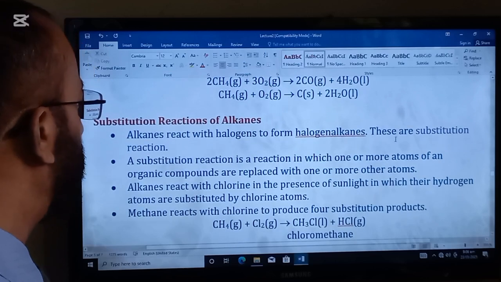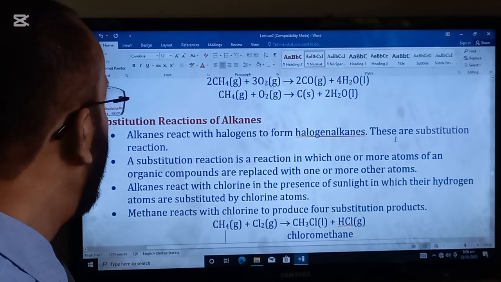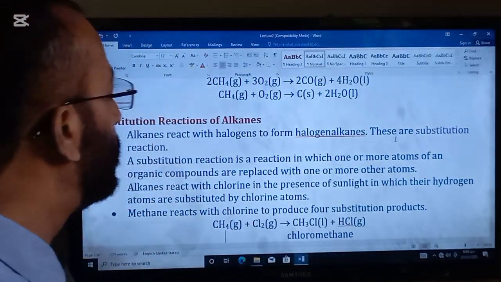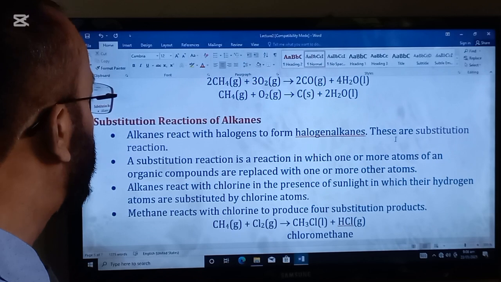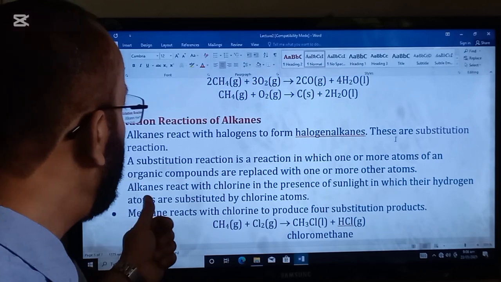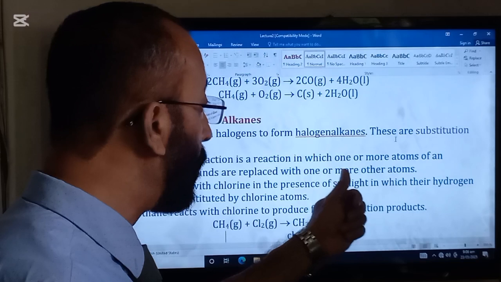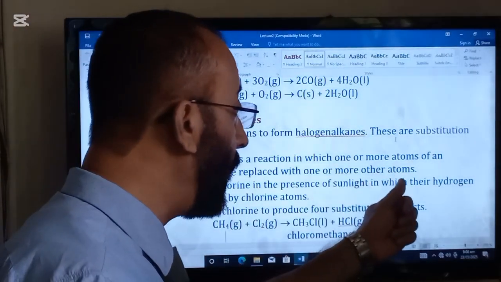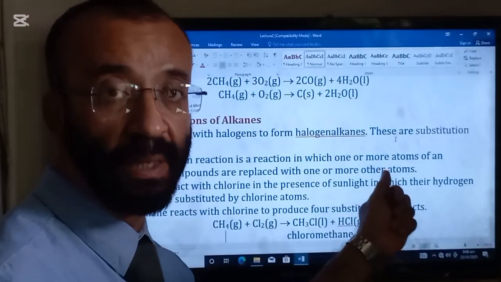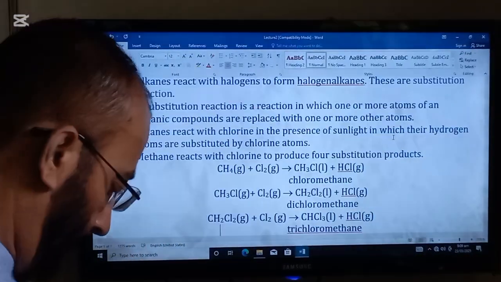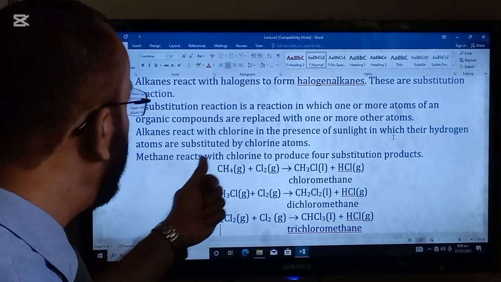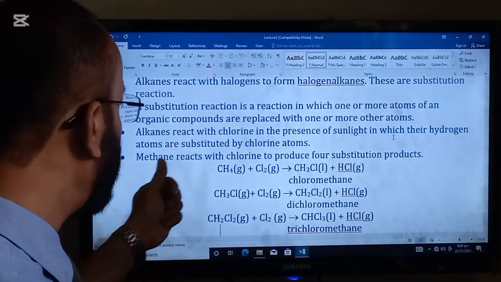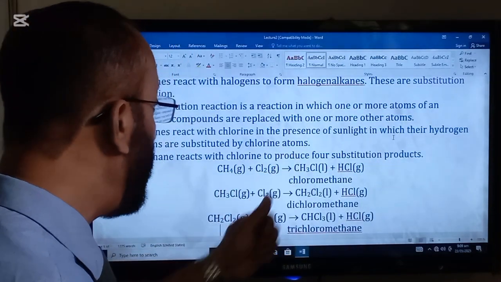Substitution reactions of the alkanes. Alkanes react with halogens to form halogenoalkanes. These are substitution reactions. A substitution reaction is a reaction in which one or more atoms of an organic compound are replaced with one or more other atoms. This is the definition of the substitution reaction. Alkanes react with chlorine in the presence of sunlight, in which their hydrogen atoms are substituted by chlorine atoms.